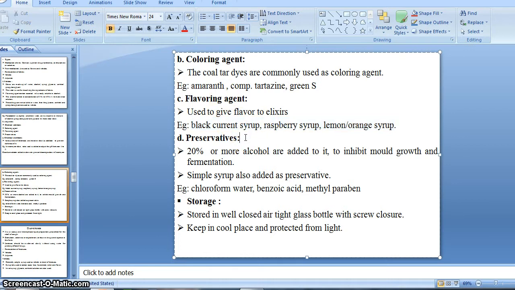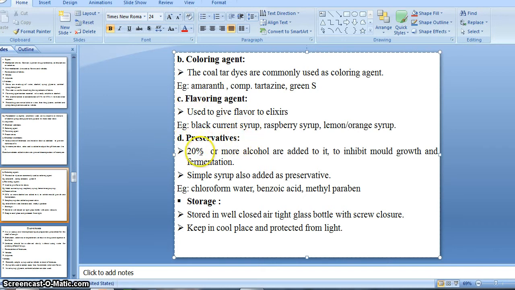Sometimes, if our medicament has a saline taste or any other bitter taste, we also use a flavoring agent. Okay. And mostly pediatric preparations use flavoring agents and coloring agents for attracting or enhancing the children's attention toward the preparation, right?